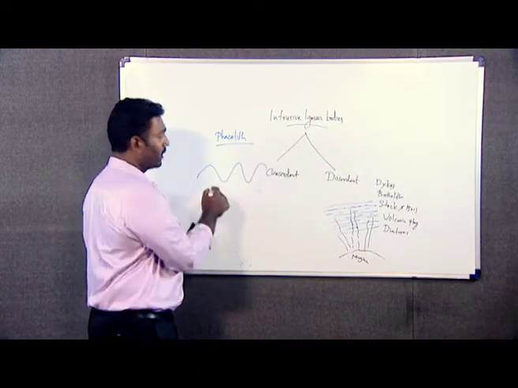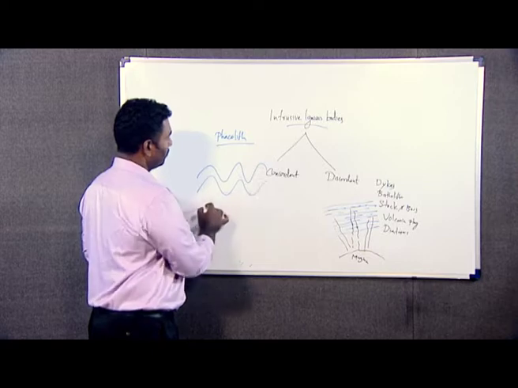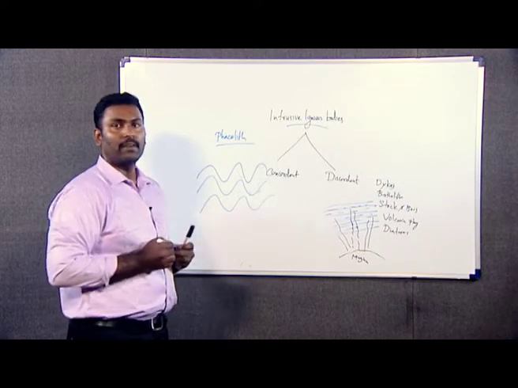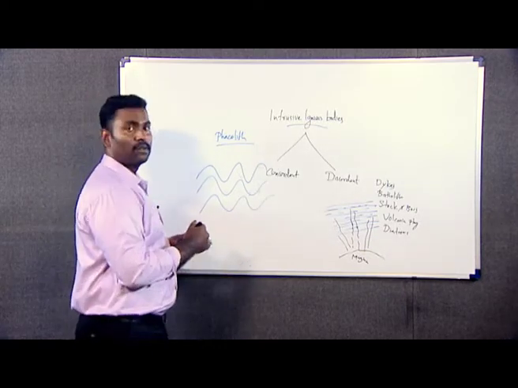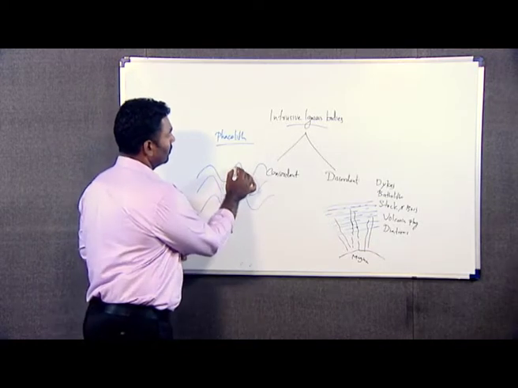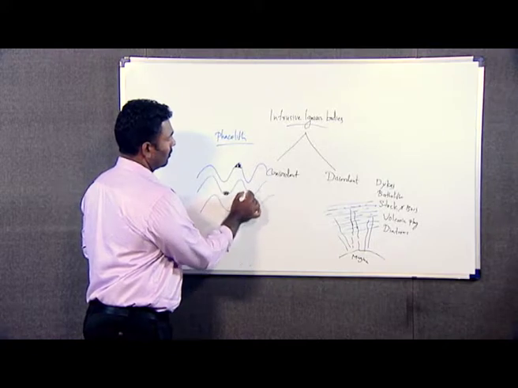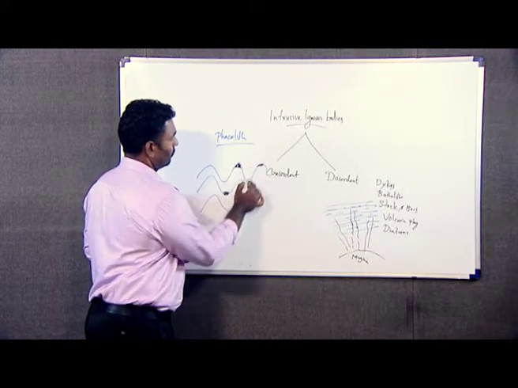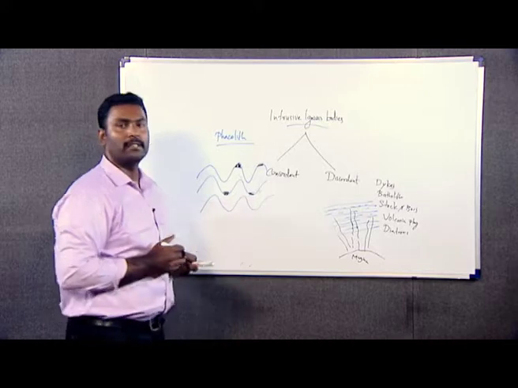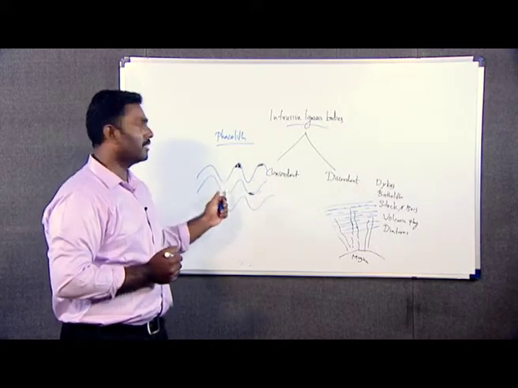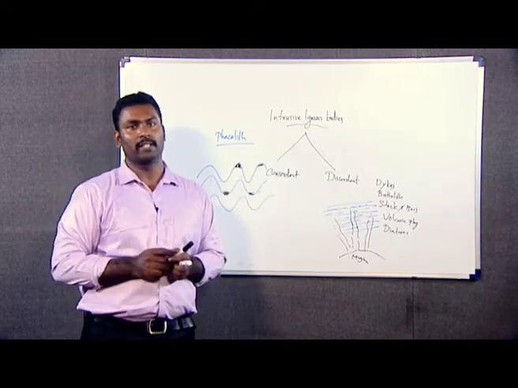This is a typical folded strata. In this folded strata, what happens? The phacoliths are always seen at the crest and trough of a folded strata.